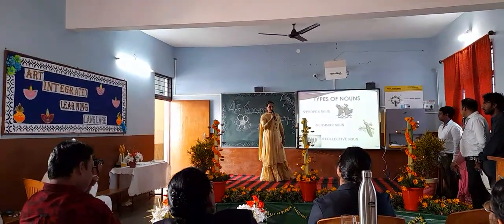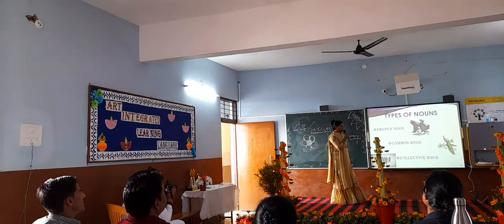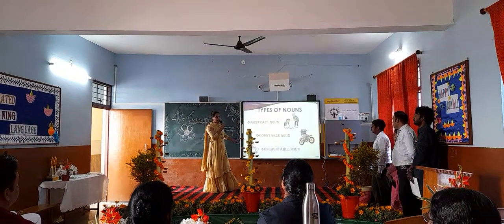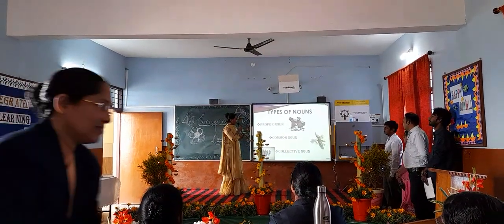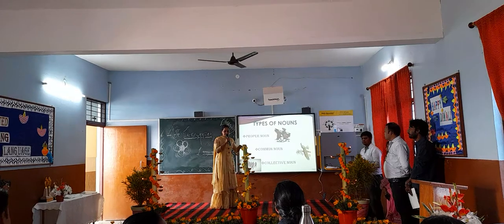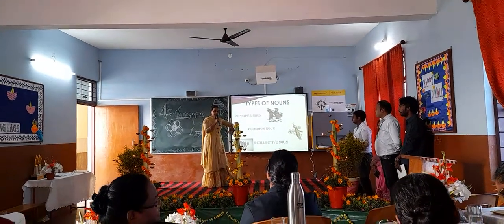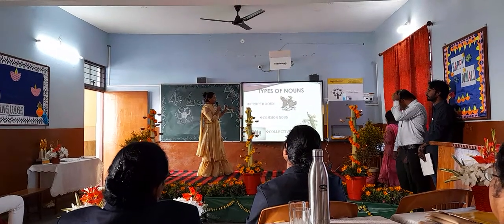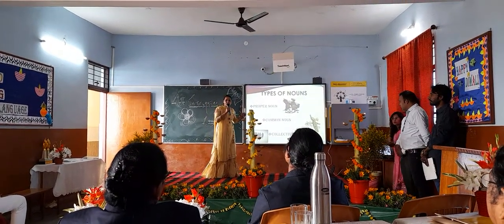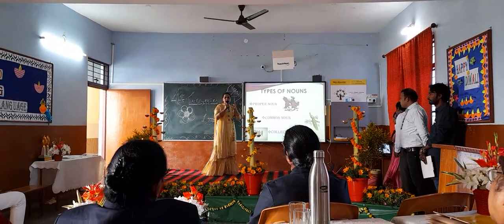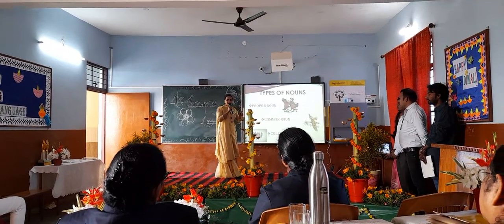Now we proceed to types of noun. The first is proper noun, the second is common noun, the third is collective noun, another is abstract noun, then countable noun and uncountable noun. Take common noun and proper noun first. We five friends are presented here together. We are common persons because we are working like a team, so it's common. The second one is proper. Proper means particular: when we identify a particular thing, it's a proper noun.